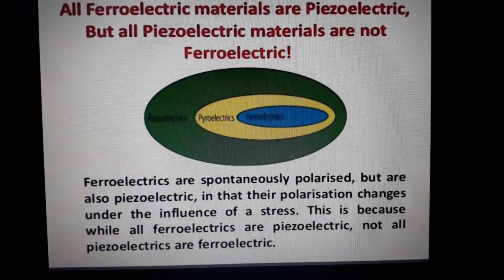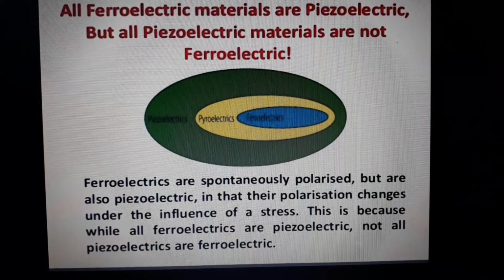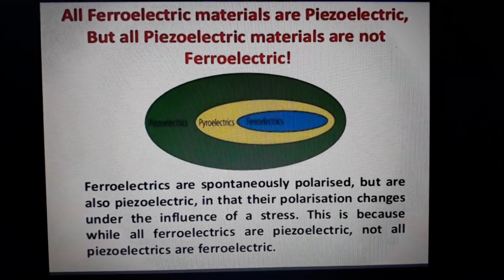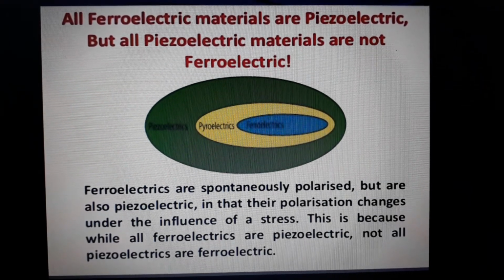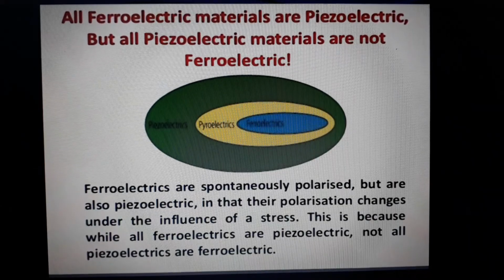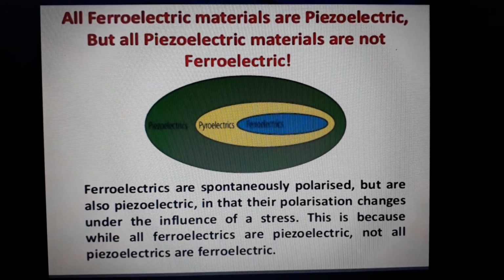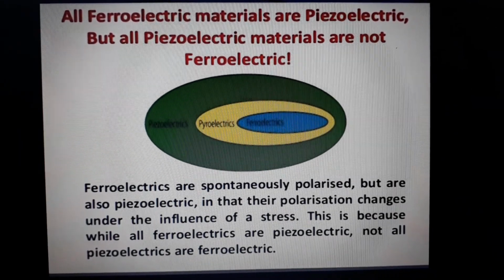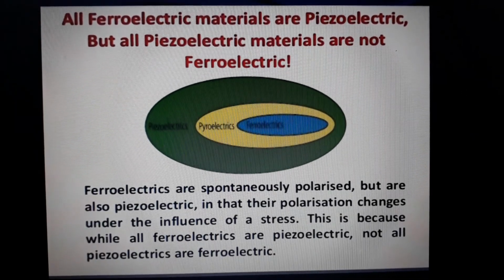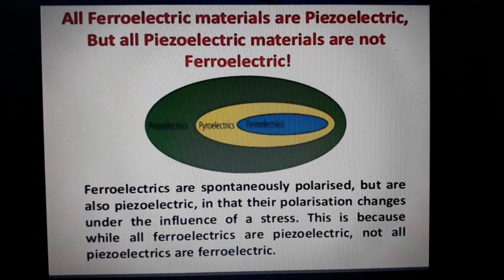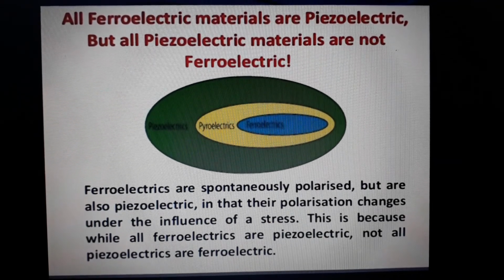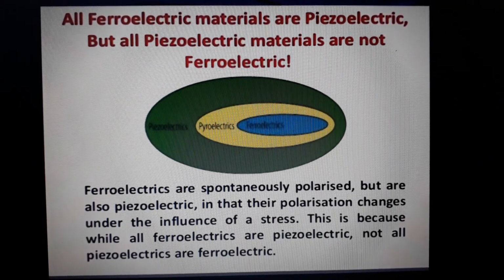Here we are seeing the diagram related to ferroelectrics, pyroelectrics, and piezoelectrics. Ferroelectrics are materials which can be polarized even in the absence of an electric field. Pyroelectrics are materials that, when a greater temperature is applied, get polarized; that is called pyroelectricity. Piezoelectrics are materials that, when a mechanical stress is applied, get polarized. See, all ferroelectric materials are piezoelectric.